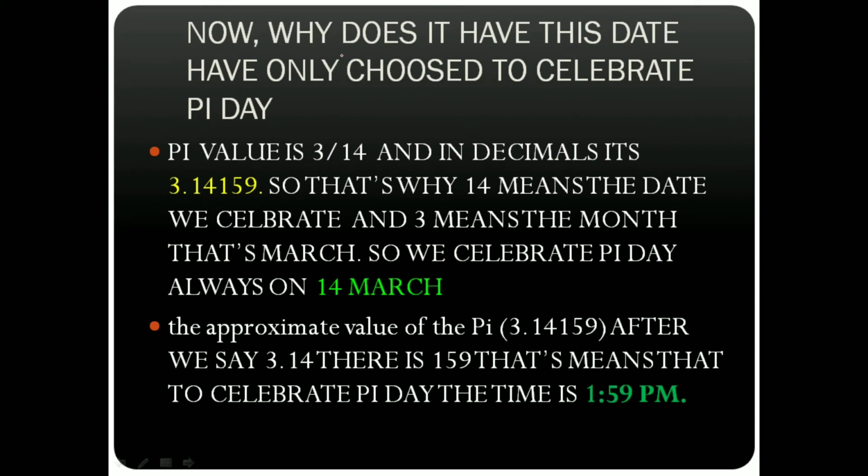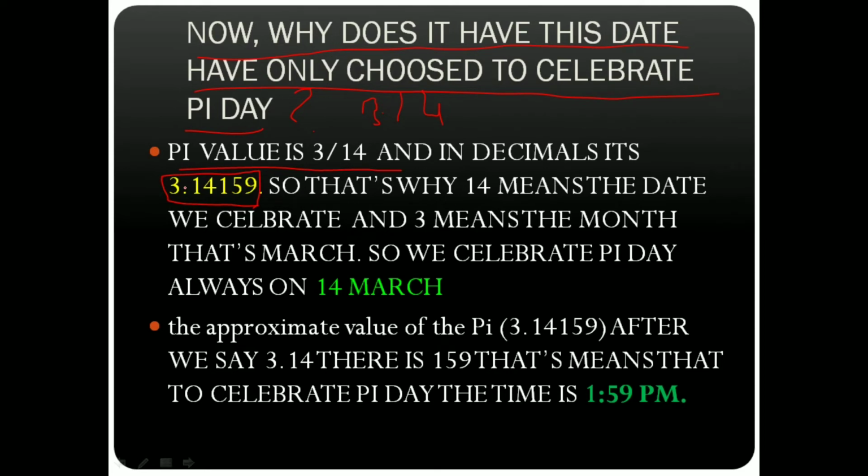So as I told you, why does it have this date? Why choose only 14 March to celebrate Pi Day? Why not 15 December or any other month? So you have this answer. The value of pi is 3.14, and in decimals 3.14159. So here you can see the value of pi.